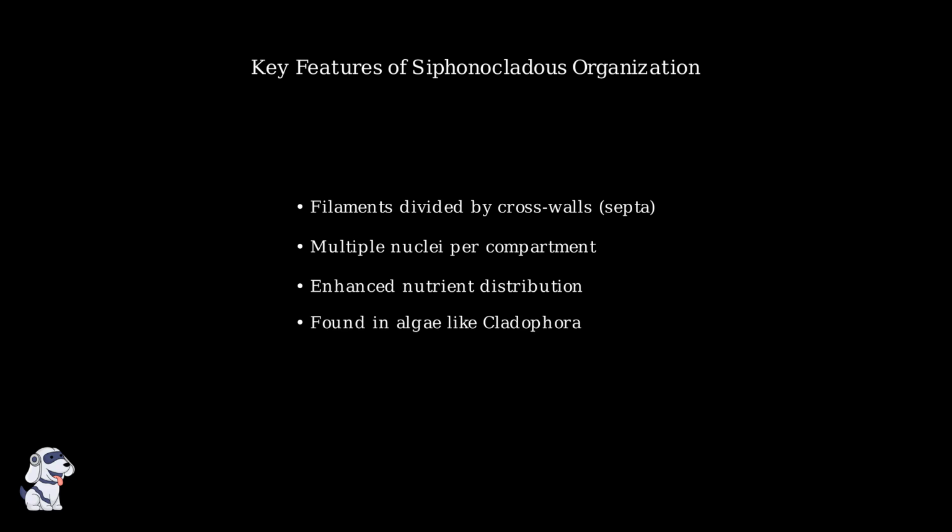Filaments are divided by cross walls, creating compartments. Each compartment contains multiple nuclei. This structure enables enhanced nutrient distribution throughout the organism, and this organization is found in algae such as Cladophora. This sophisticated organization represents an important evolutionary step in algal complexity, allowing these organisms to efficiently manage resources across their multicellular structure while maintaining the advantages of filamentous growth.